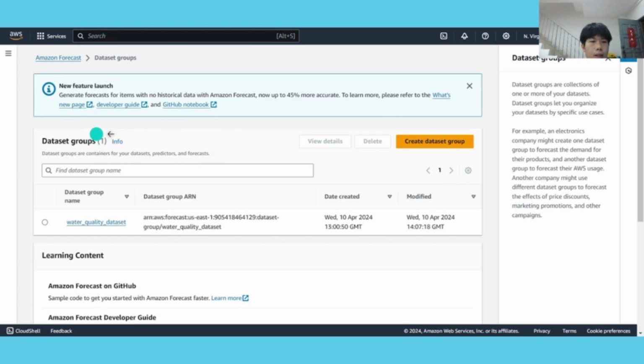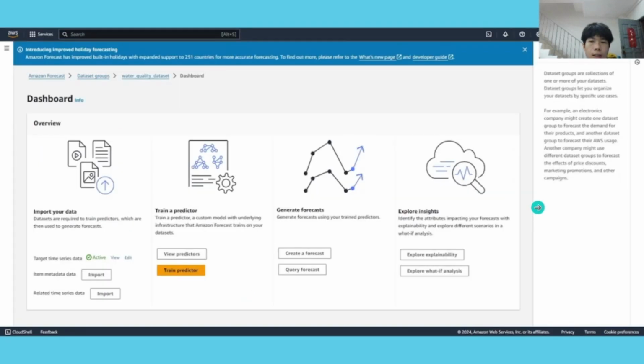This is the console of Forecast, and we can see the dataset that we have imported is here. First, we can create our dataset by clicking this button. We have created the dataset, and then we click it. Then it will ask us to import our data. After we have successfully imported our data, it will show this panel, and then we can train our predictor. After finishing training the predictor, we can start to query our forecast by clicking this button.